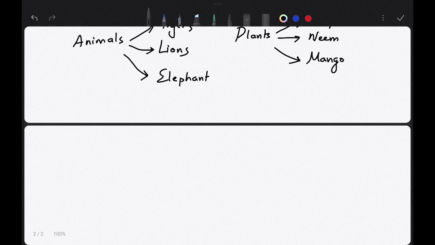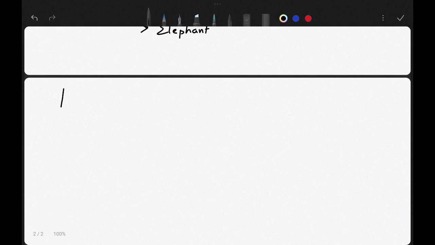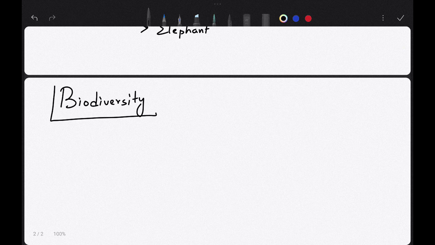Now, the diversity in the living world is known by a term called biodiversity. So this is our next topic, that is biodiversity. I hope you are writing down everything. Now, what is biodiversity?